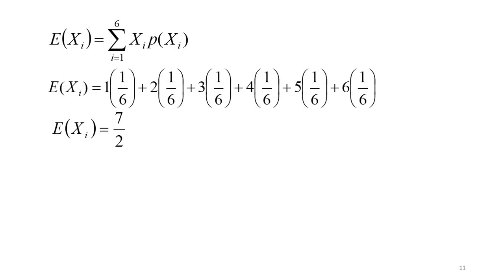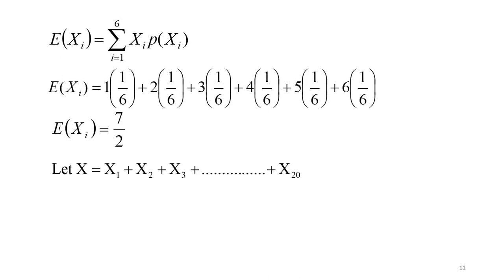If you are taking one random variable x1, the corresponding mean will be 7 by 2. Like that, if you are taking another random variable x2, its mean is also 7 by 2. Like that, x3, the corresponding mean will be 7 by 2. All the means will be 7 by 2 itself.